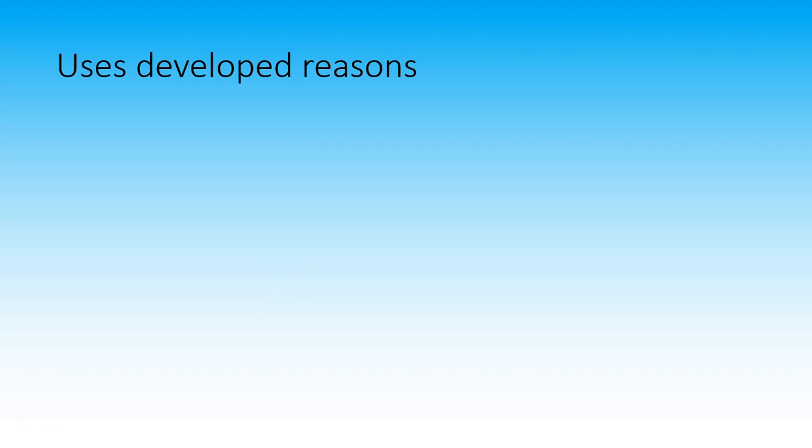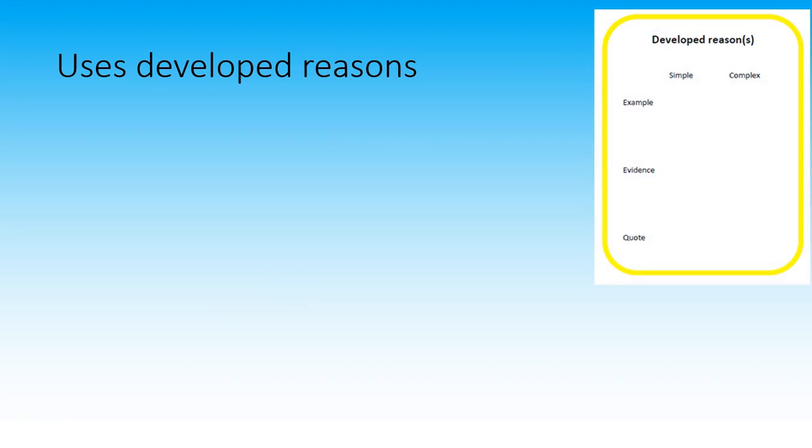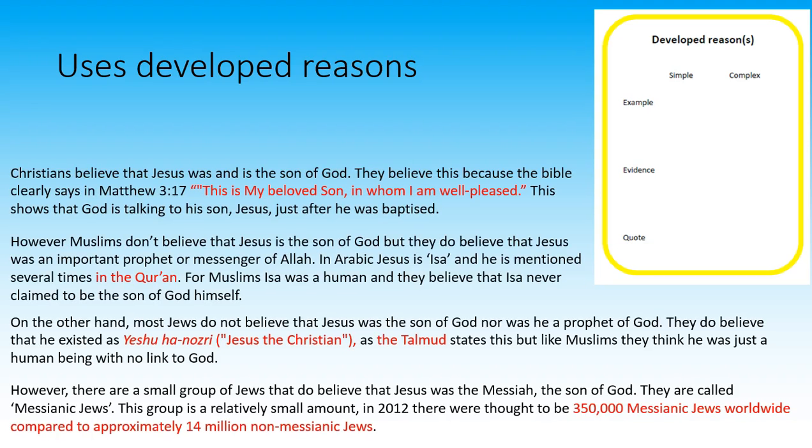A really important part of your writing, no matter what you're writing about, is using developed reasons, which is another one of our assessment criteria. Developing reasons can be either using examples, evidence, quotes. Making your reasons less simple, turn them into complex reasons. In red, I've got some quotes up top from the Bible and quotes from the Talmud, and also I've got some statistics down here, which is evidence to back things up.